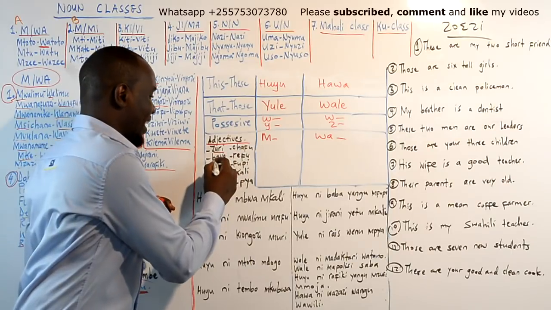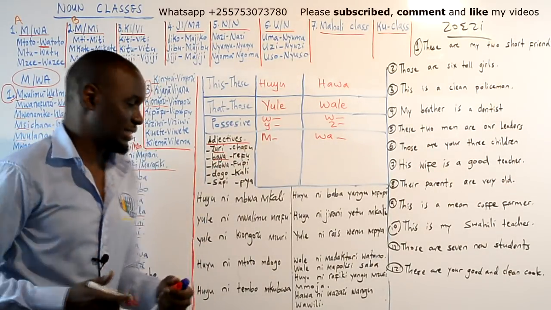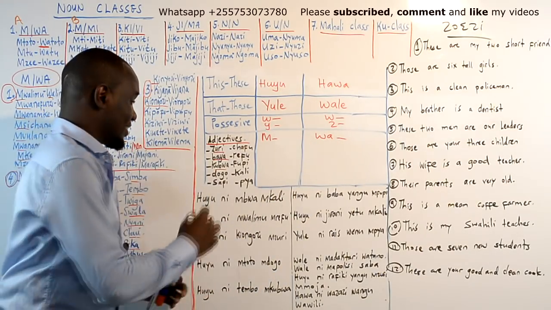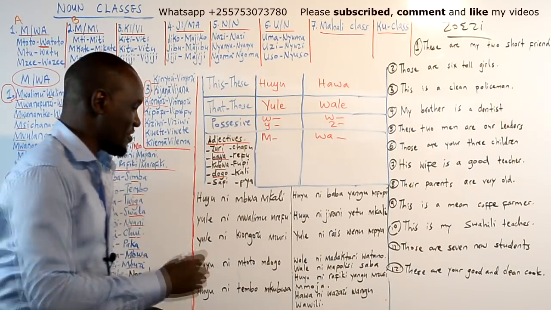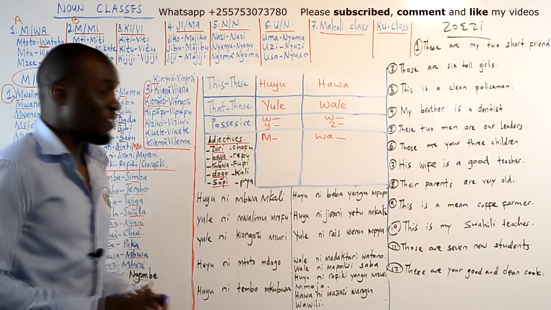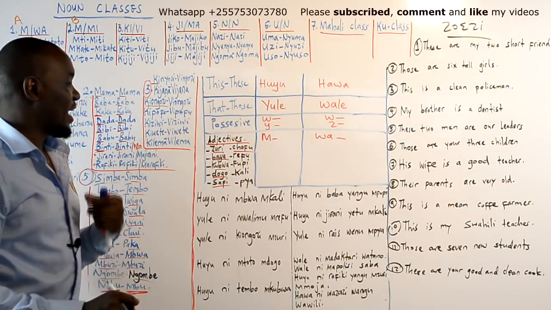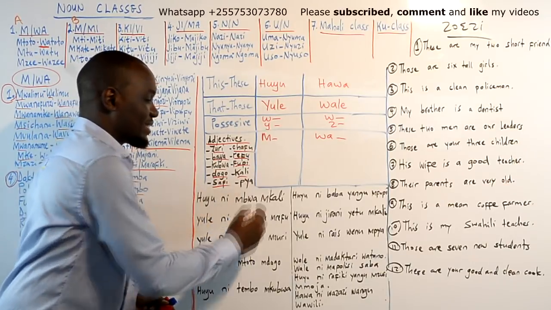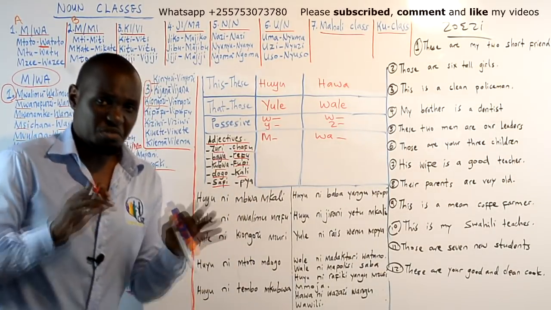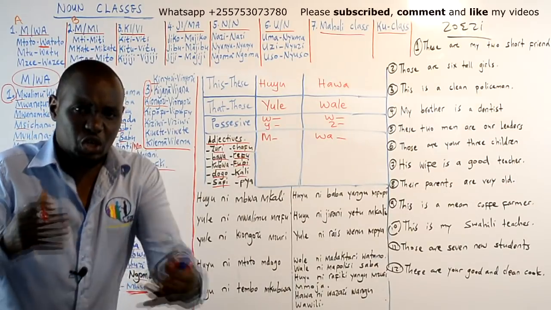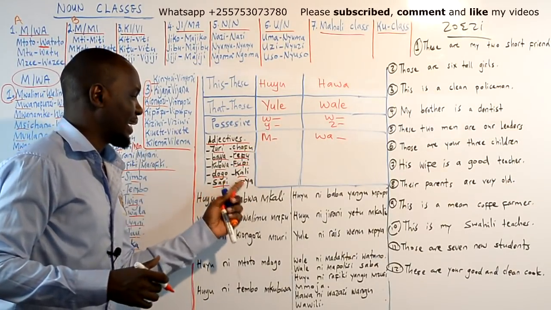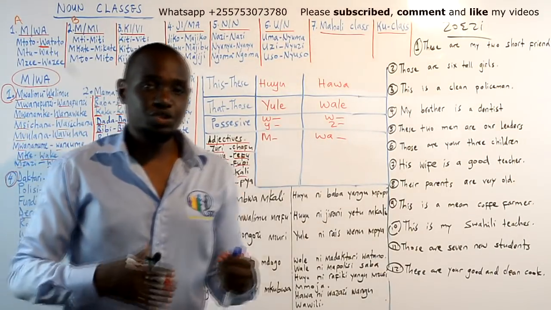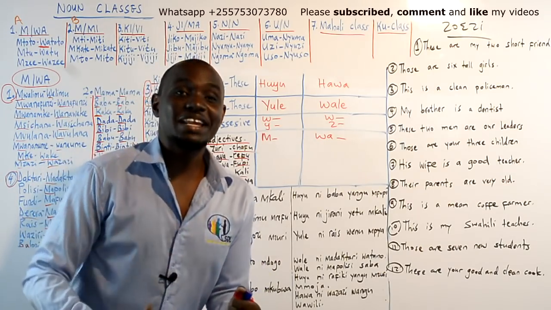What about baya? Baya is bad. Kubwa. Kubwa is big. Dogo is small. Safi. Safi is clean. Chafu. Chafu is dirty. Refu is tall. Fupi is short. Kali is strict or fierce, like a dog. Very fierce dog, you say mbwa mkali. Mpya. Mpya is new. So a new teacher, you're going to say mwalimu mpya.